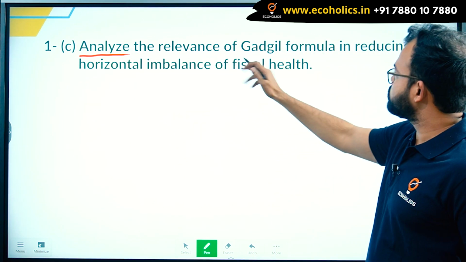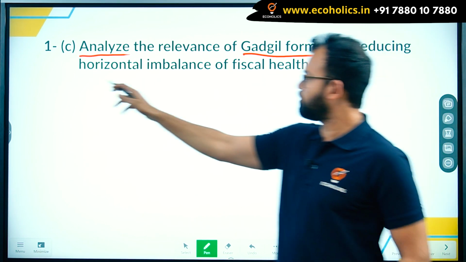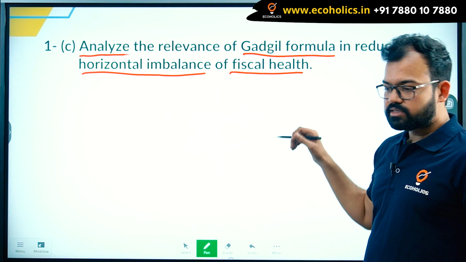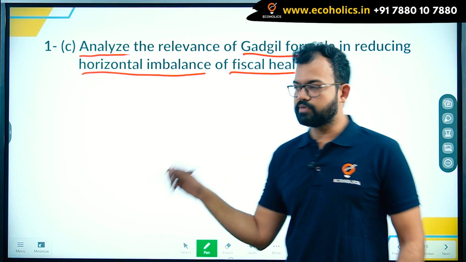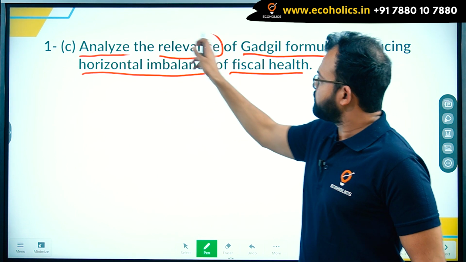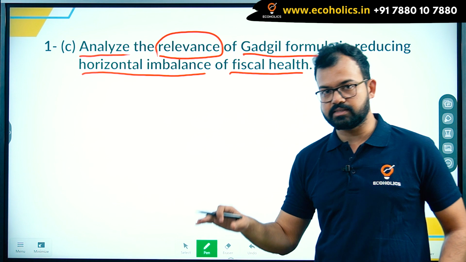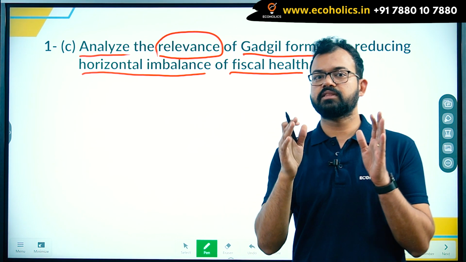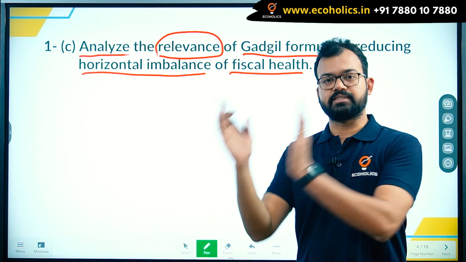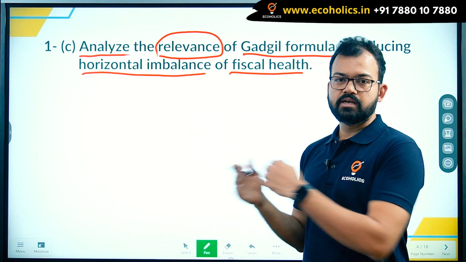Analyze the relevance of Gadgil formula in reducing horizontal imbalances of fiscal health. Now this is a direct question from the Finance Commission. Here the word relevance is important. It means here no need to analyze the features mentioned in the Gadgil formula. Here what you have to analyze is the relevance, how important it was, how drastically it changed the fiscal health of